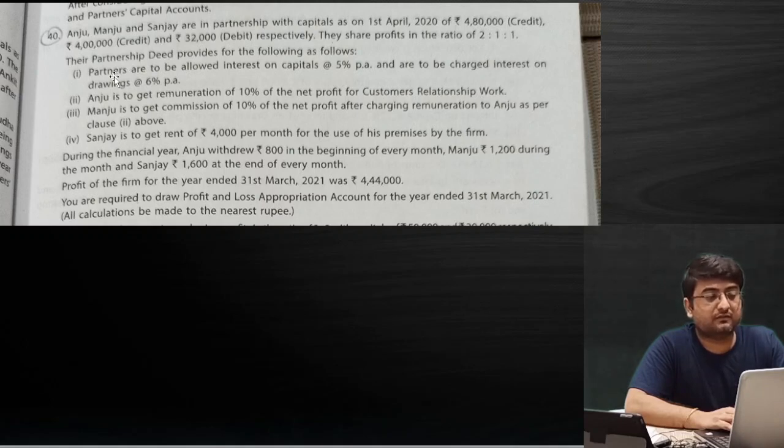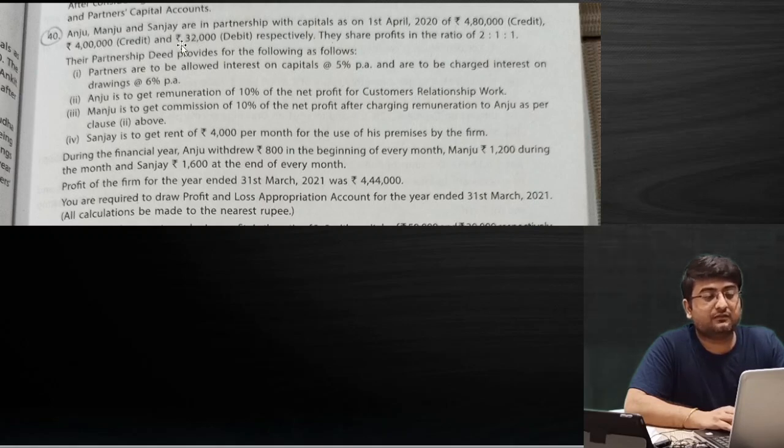Number 1, partners are to be allowed interest on capital at 5% per annum and are to be charged interest on drawings at 6% per annum. Remember, for the adjustment, we consider only positive capital. So Anju will get 5% of 4,80,000, and Manju will get 5% of 4 lakh.